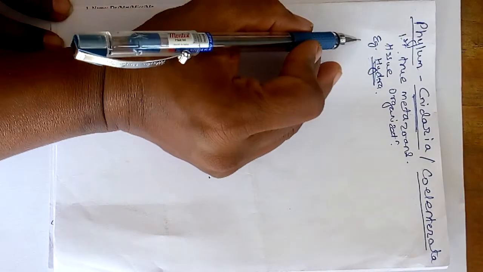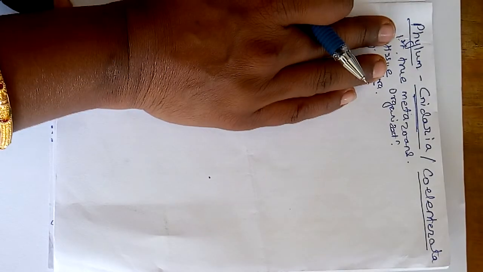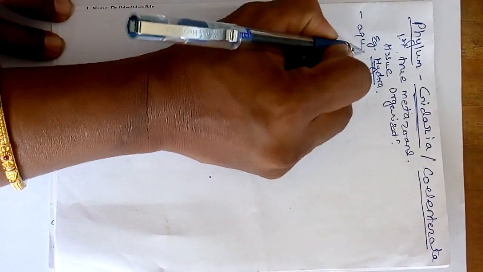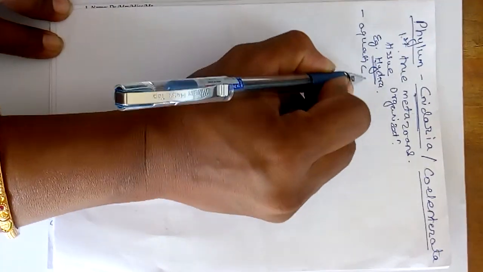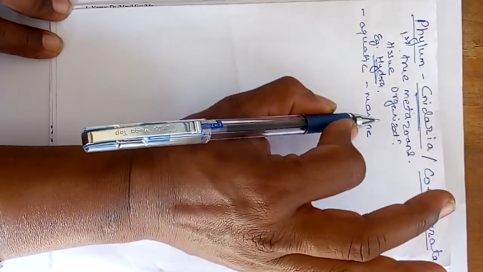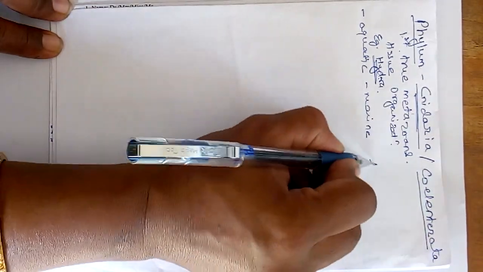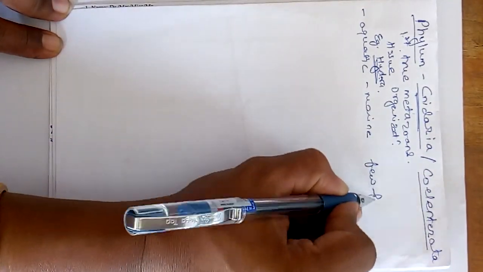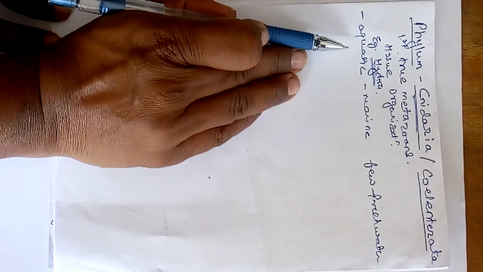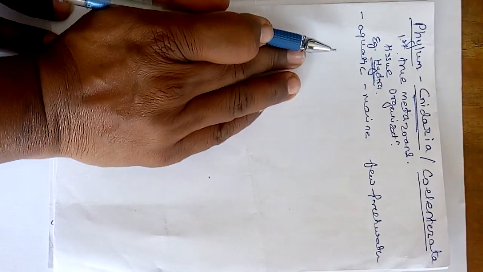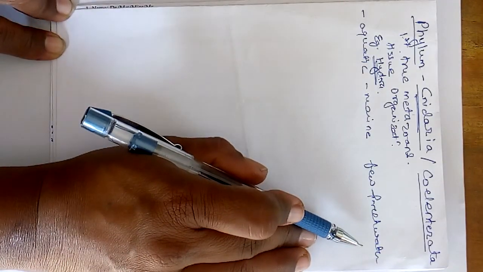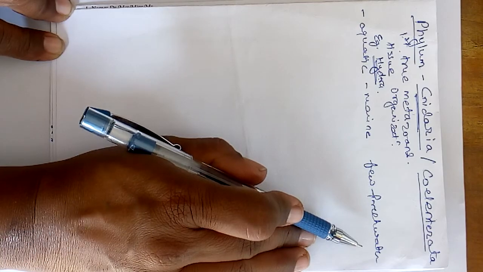Okay, if we study the salient features of phylum Coelenterata, all animals are aquatic. Mostly they are present in marine water, meaning in the sea or ocean, but very few of them are from fresh water. So we can say that the majority of them are from marine water, and a few of them are from the freshwater habitat.